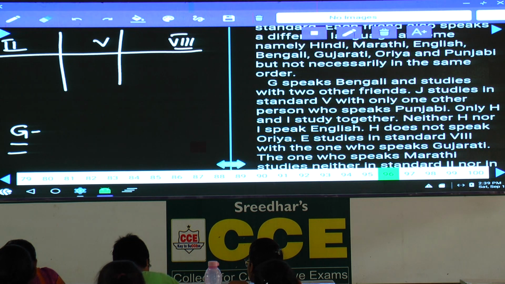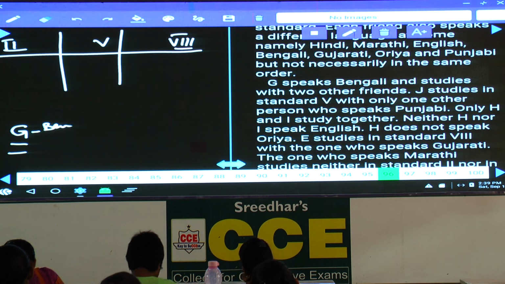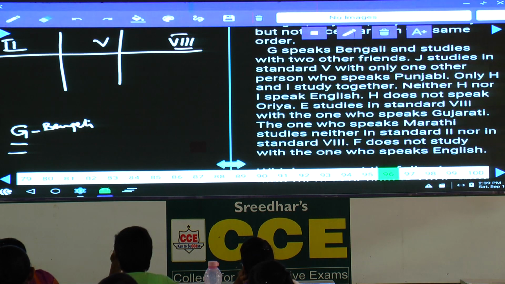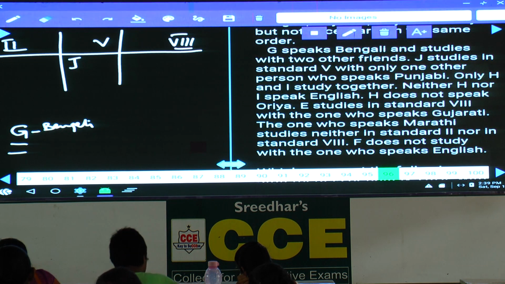And again, if G is in the 8th standard, 2nd or the 5th standard, we must have only 2 persons, isn't it? Hence, G speaks Bengali, and with only 2 other friends. J studies in standard 5, with only one other person who speaks Punjabi.